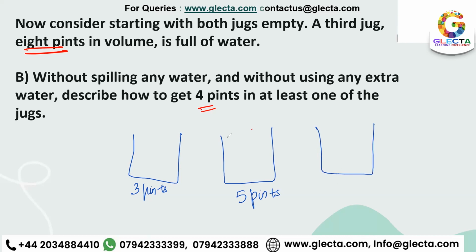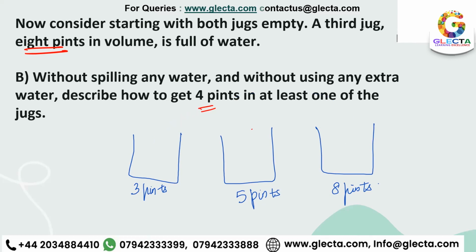But we got 1 pint only after filling up the 5 pints to its fullest capacity, no? Yeah. What you can do over here is you got 1 pint in the previous case, in the A part, right? So similarly, just by using the same method, get 1 pint over here. When you get that volume, fill this up in the 8 pints jar.